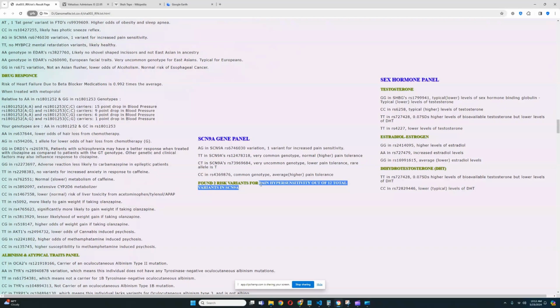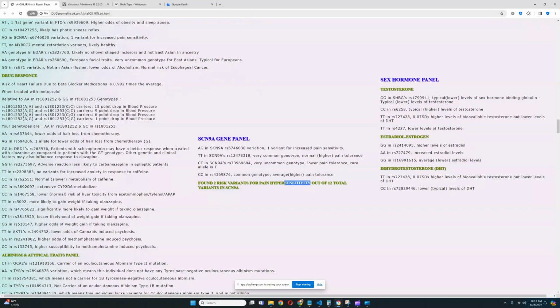I'm not sure why that is, but I noticed a pattern when I add these conditions to my trait predictor. I looked them up on dbSNP and I look at the ethnicity distribution. I have to write, is it a common genotype? I have to write some kind of information about them when I add them to the program. So of course I looked them up on dbSNP, and I noticed with SCN9A the pattern that all these variants for increased pain sensitivity are much more common in South Asians. I'm not sure why that is.